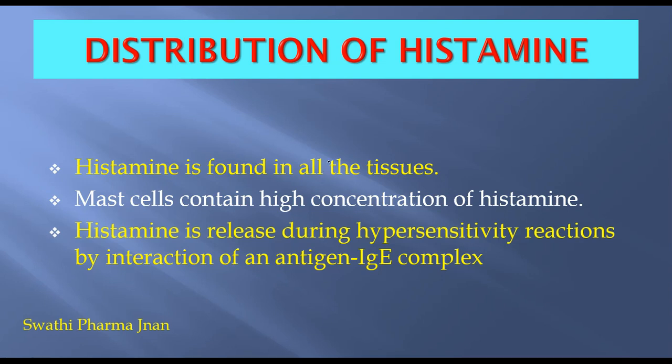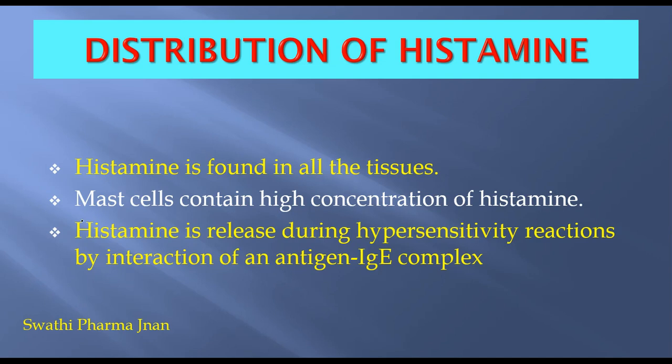Histamine is found in all the tissues. Mast cells contain a high concentration of histamine. In the mast cells we can see a high concentration of histamine, and histamine is released during hypersensitivity reactions by interaction of an antigen and IgE complex. IgE is the antibody. When an antigen and antibody complex forms during hypersensitivity reactions, this histamine will be